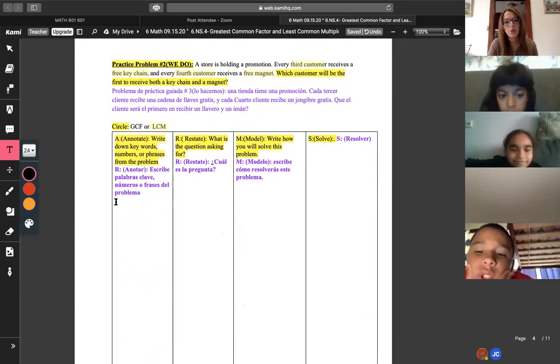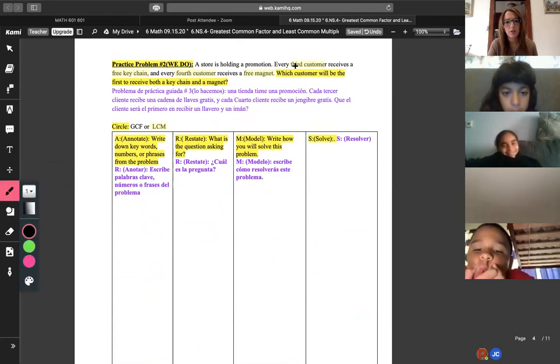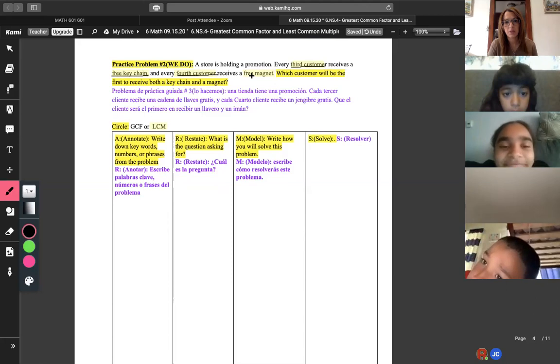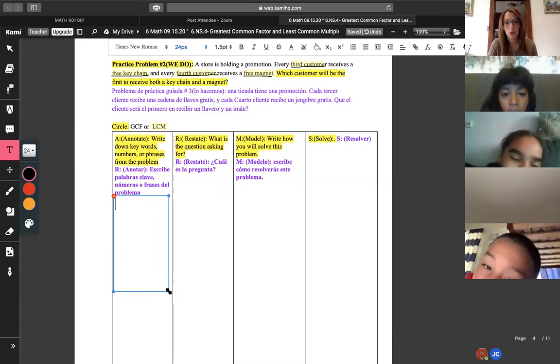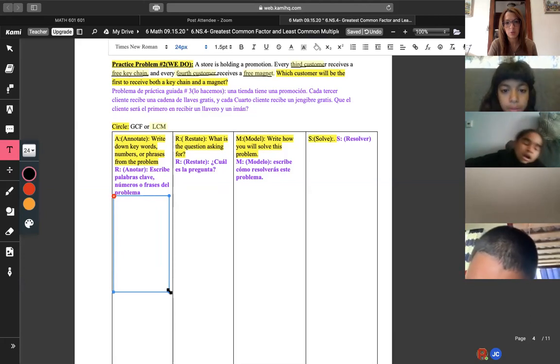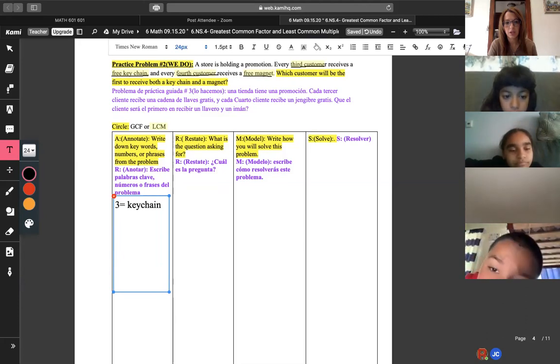Number 2, a store is holding a promotion. Every 3rd customer receives a keychain and every 4th customer receives a magnet. So we're going to annotate 3rd customer keychain, 4th customer magnet. Which customer will be the first to receive both the keychain and a magnet? So I'm going to model this one, that way you see both examples, and then we're going to call on you. So I'm going to annotate 3rd equals keychain. The 4th customer equals a magnet.